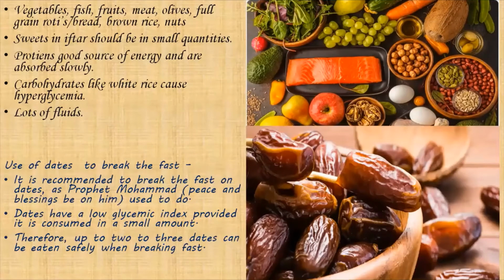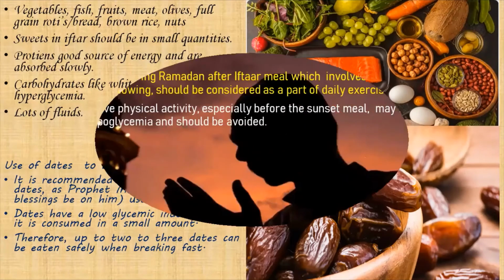It is a sunnah that the Prophet used to break the fast with the dates and water. So whatever you have on your dastarkhan at the time of breaking the fast, you should start your iftar with the dates and water. So it is recommended to break the fast on dates as Rasulullah used to do, and dates have a low glycemic index provided it is consumed in a small amount. So 1 or 3. So odd number of dates should be taken, either 1 or 3. A date should be taken for breaking the fast, and you should take the water, and after that whatever is available in your iftar you should take it.